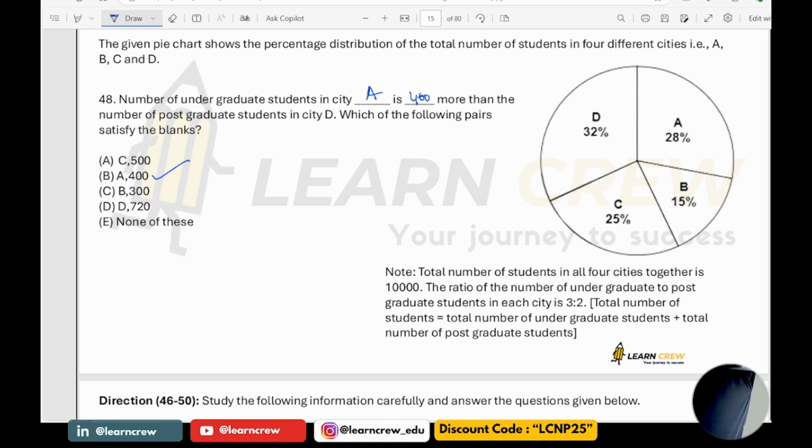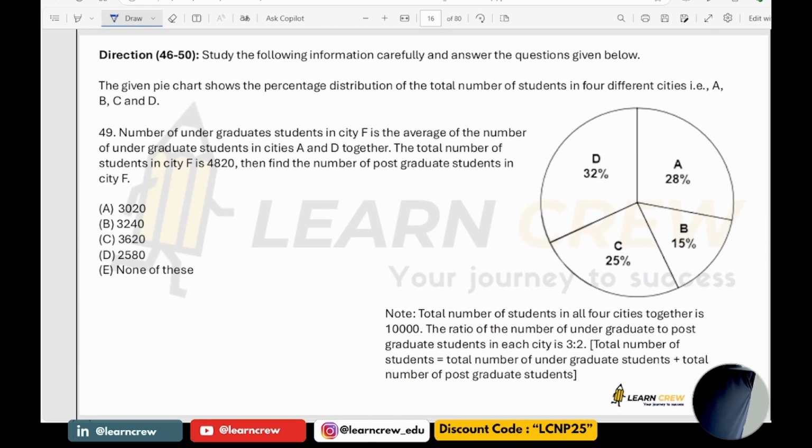Because number of undergraduate students in city A is how much? It is 1680, which is 400 more than the number of postgraduate students in city D, which is 1280. 1280 plus 400 is 1680. So option B is going to satisfy the blank.